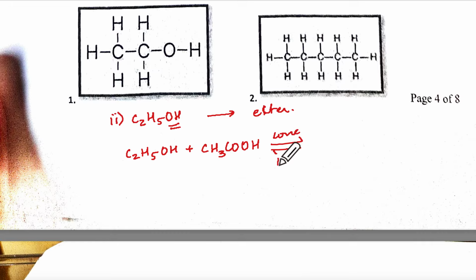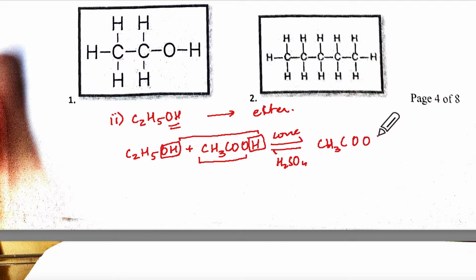Conc. H2SO4, and this OH and this H will go, and I'll get CH3COOC2H5, plus H and OH means water, and this is the ester.